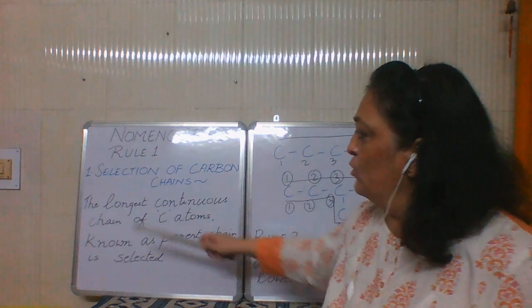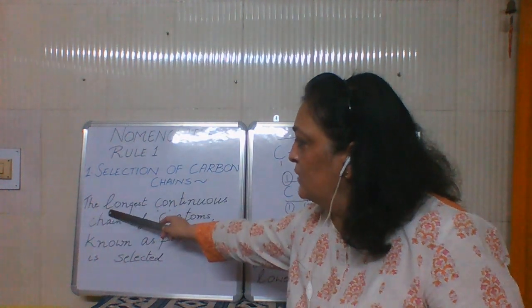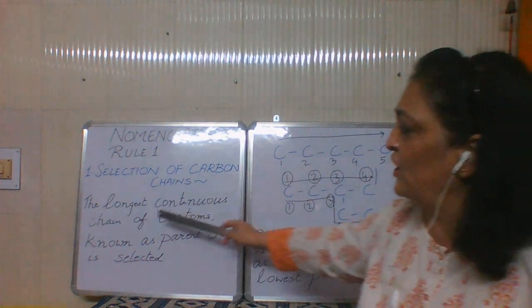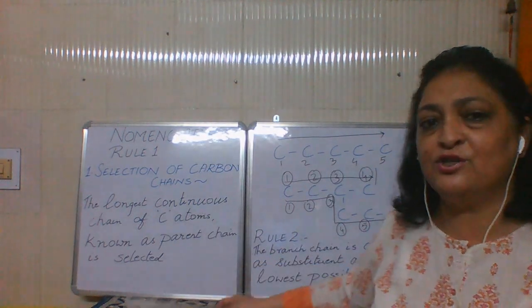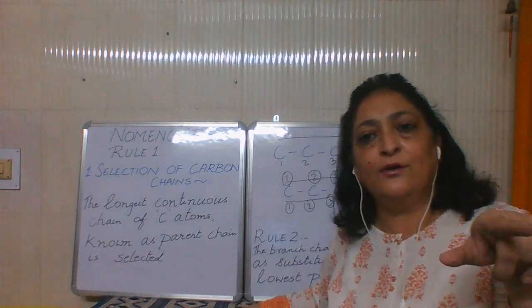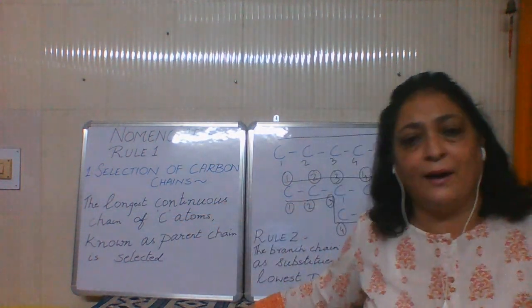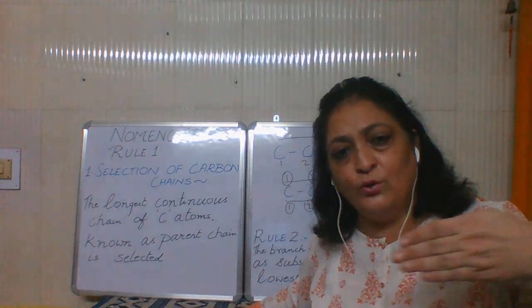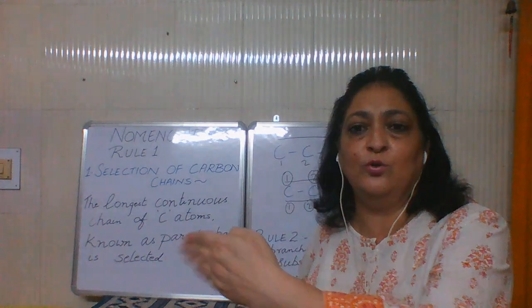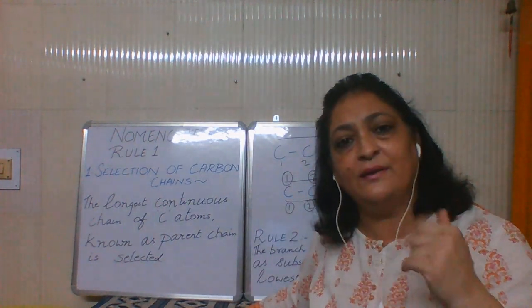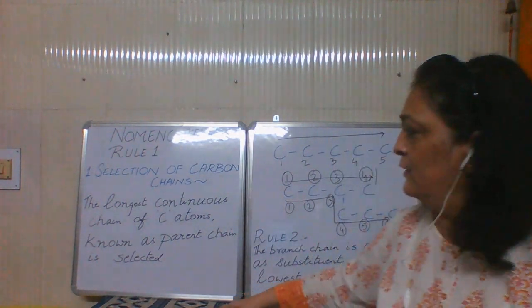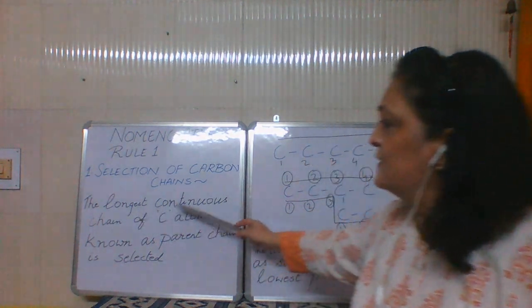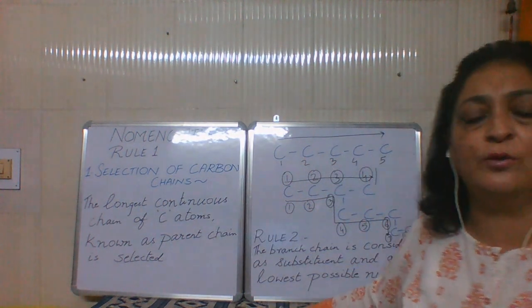So this is rule number 1, that is, the longest continuous chain of carbon atoms. A continuous chain of carbon atoms means it's not that you go once like this and then you come back, because then your chain will break. You are allowed to take only one-way direction. You can't take a return journey because then it will not be continuous. So the longest continuous chain of carbon atoms should be selected.